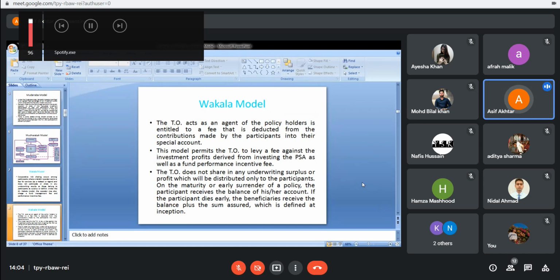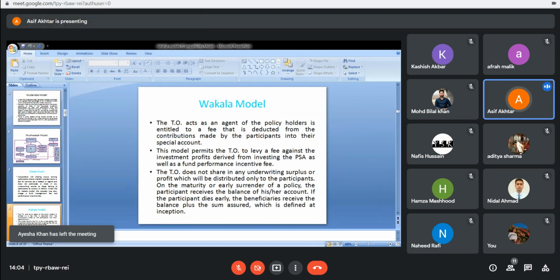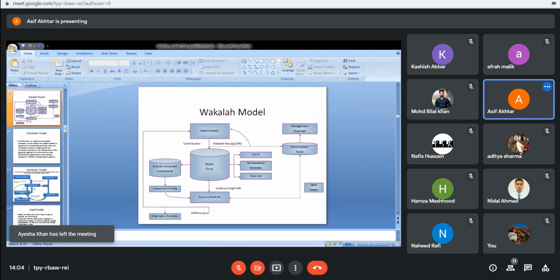Explains you a lot of things about the Takaful model, and that will help you to understand it further. This is a model that I'm going to show. Is this model visible to all of you? Yes, sir. Okay. Dear students, see this model very carefully.